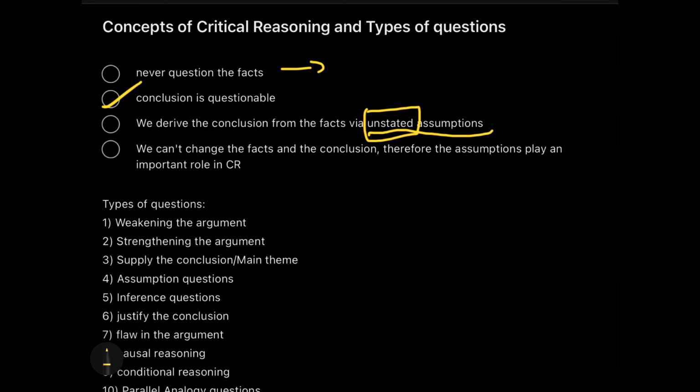It is up to the reader, and that is you, to find out what can be the possible assumption which led to this conclusion. Imagine your answer options would be given to you, which will be all the conclusions, and the facts are already given in the question. How you connect the conclusion with the fact is what you infer from it or what you assume from the passage.